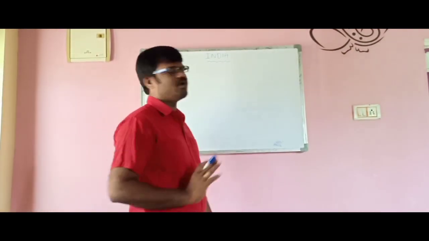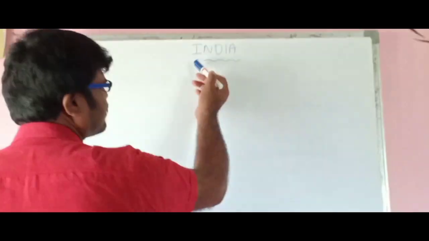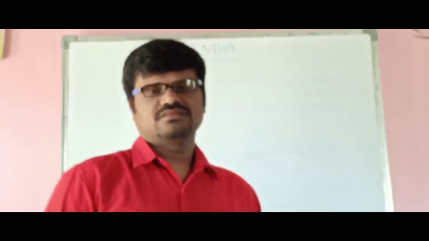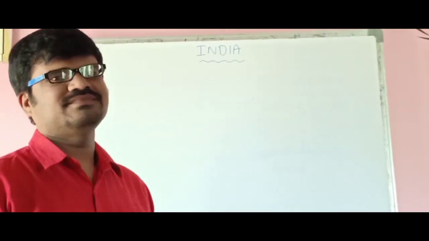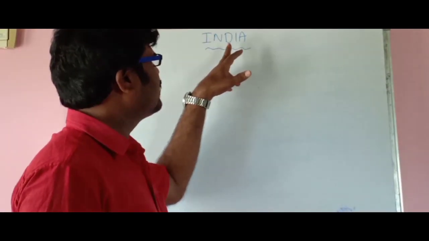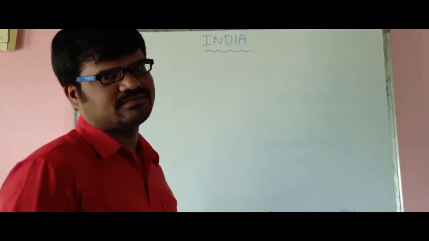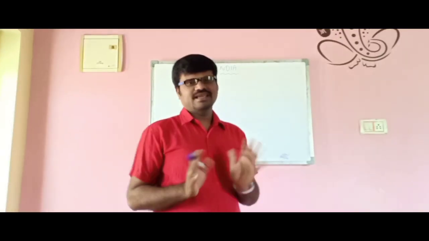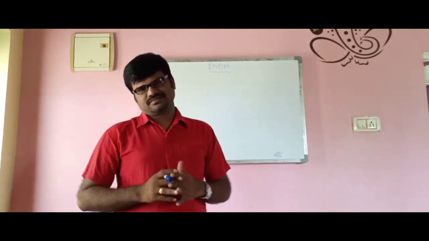So see the board. I have written India. Recently I have heard that some of them think that India means independent India declared in August. That is wrong. Students, India is not meant for independent India declared in August.